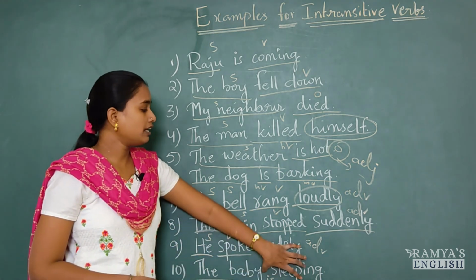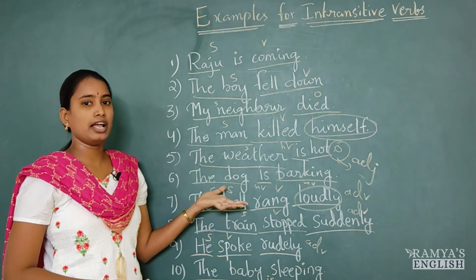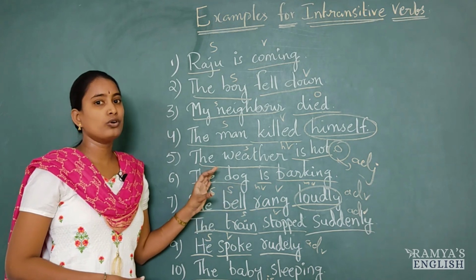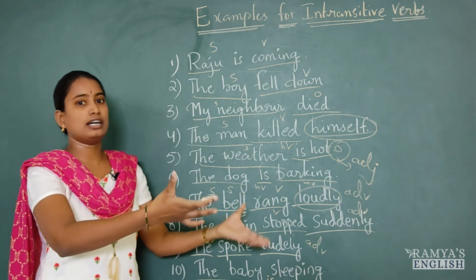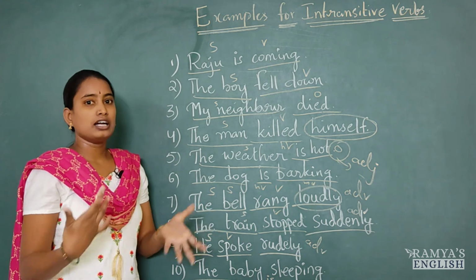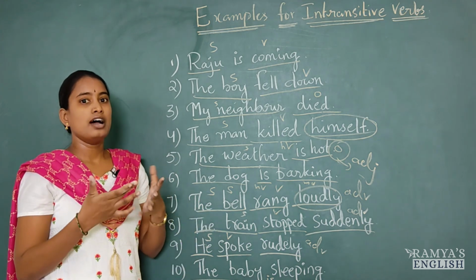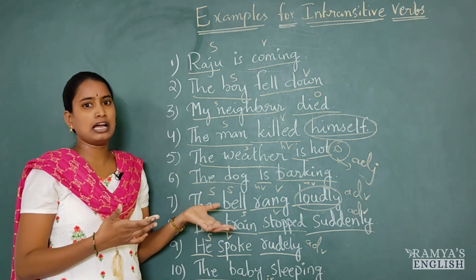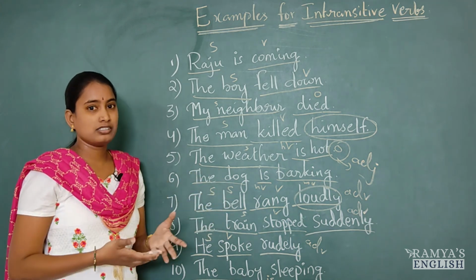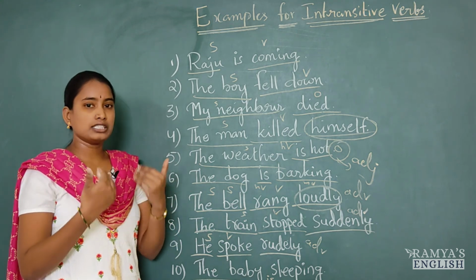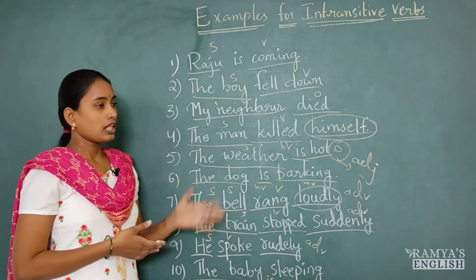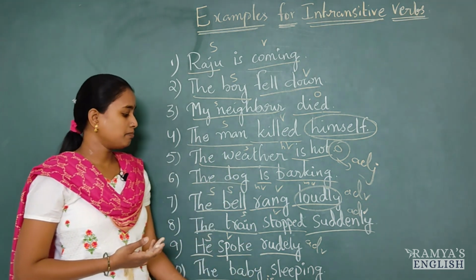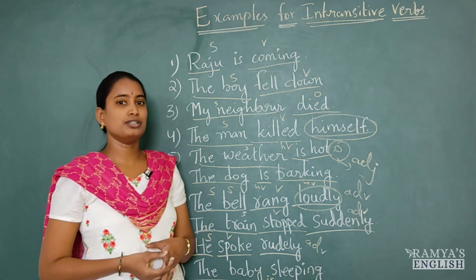So all these verbs, sleep, come, go, fall, die, all these verbs are intransitive verbs because these actions cannot be done to others, which we do by ourselves, which are just our actions. Maybe our feelings, like I said, I am happy, I am sad, I am depressed. So these actions tell about our expressions, our feelings. So this is all about intransitive verbs and the 10 examples to understand that intransitive verb clearly.